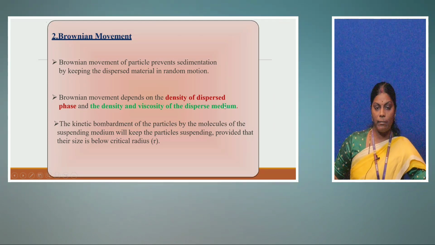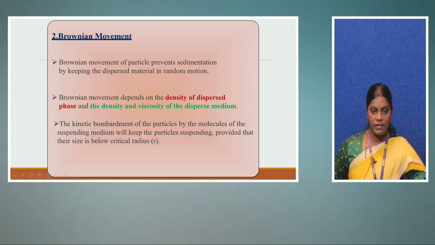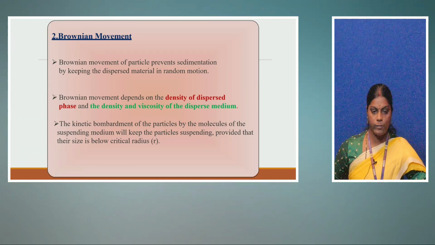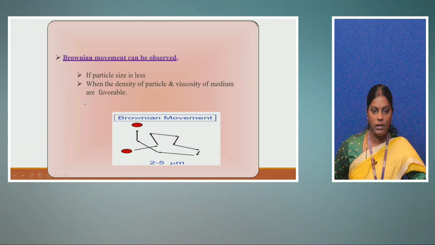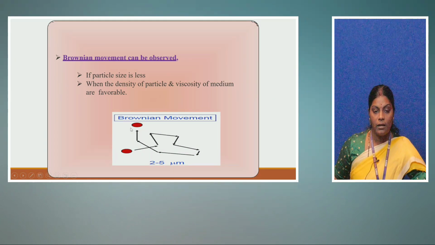Here the kinetic bombardment of the particles by the molecules of the suspending medium will keep the particles suspending, provided that their size is below the critical radius. If the particle size is very small, and the density of the particle and viscosity of the medium are favorable, in such cases the particles will do Brownian motion. Brownian motion means continuous random motion of the particles is going to take place.